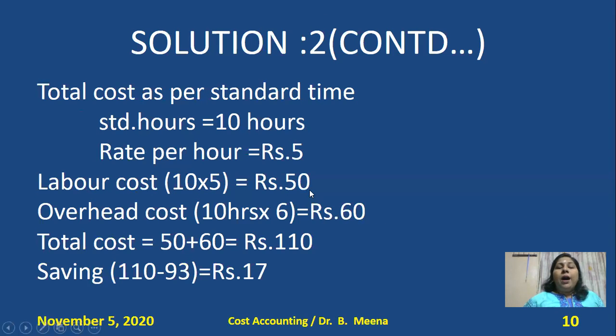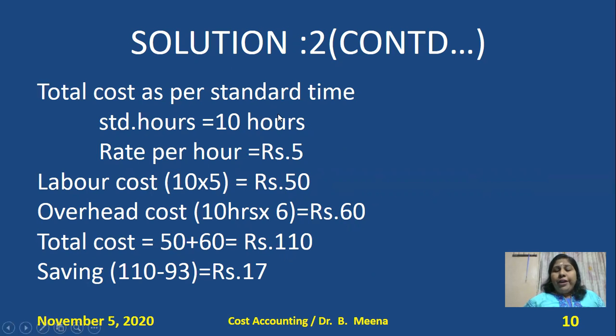The labor cost, the earnings of the worker, is 50 rupees, and the overhead cost is 60 rupees. So totally 50 plus 60, the total cost is 110 rupees as per standard time.